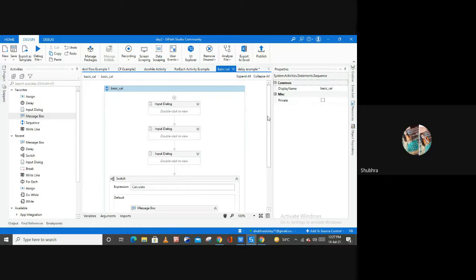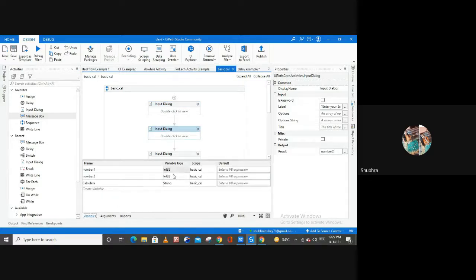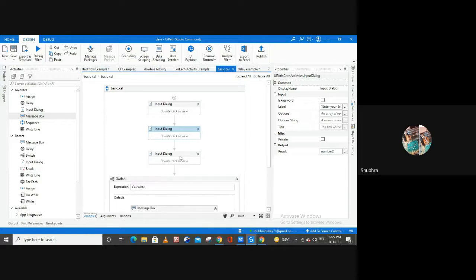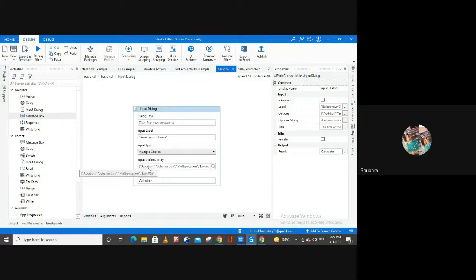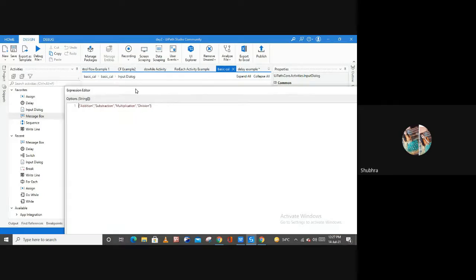Okay. So, sir, in this basic calculator example, I want to perform additions. It is obvious that you need numbers from your user. That's why I have selected the type of these two input dialog box variables as integer type, right? But if you notice the options I have here, addition, subtraction, multiplication, division, the word is not in the form of an integer, the word is in the form of a string. This option is in the form of a string.